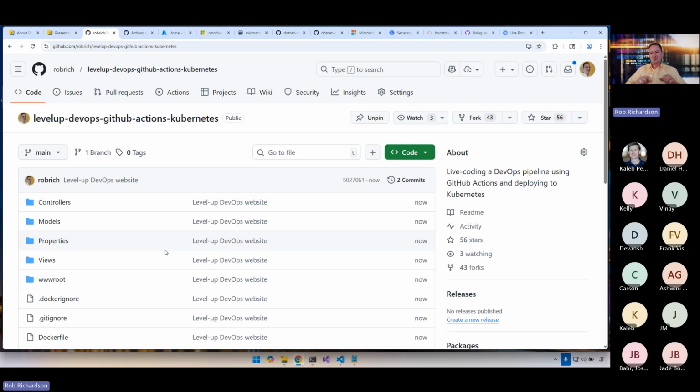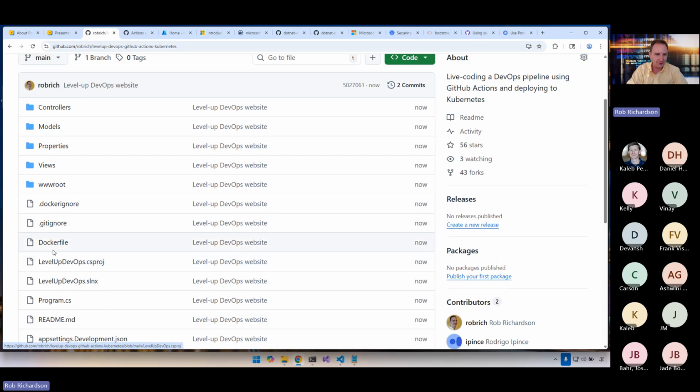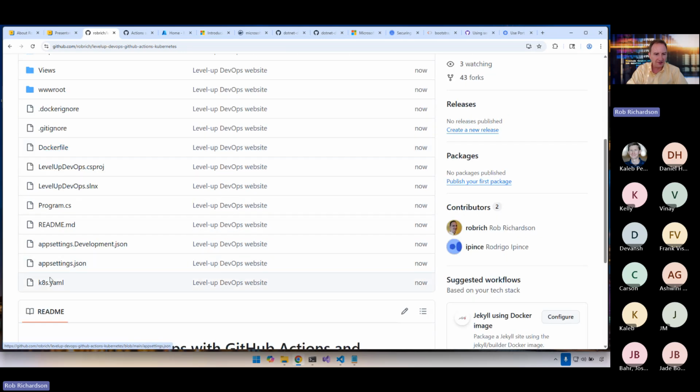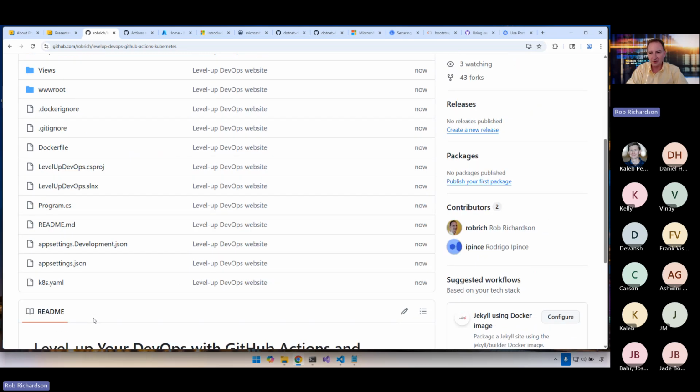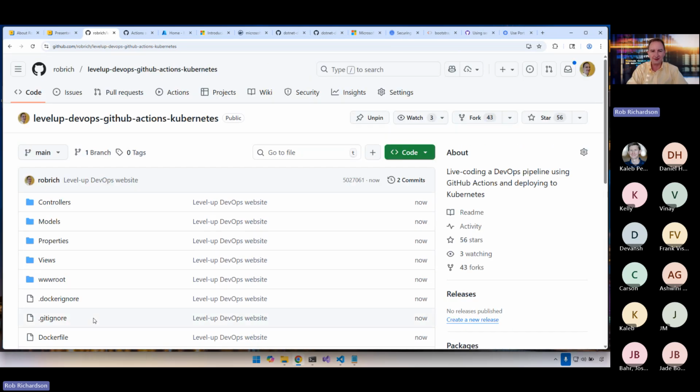And if you've been following along, waiting for this to actually have some content, we can see that now we have our website. Woo! Here's our website. We've got our Docker ignore file, our Git ignore file, our Docker file. We've got our Kubernetes YAML file, our README file that nicely renders down here. We're doing really good at getting this site into place.